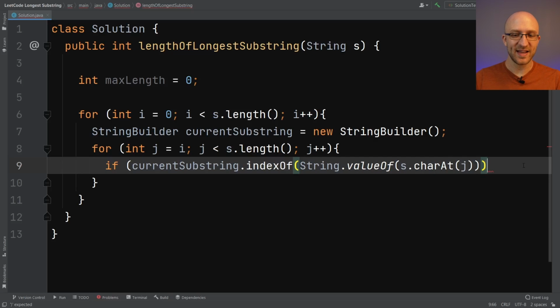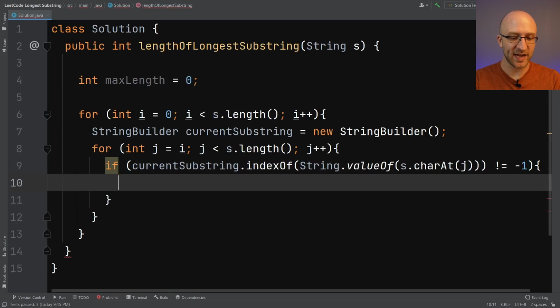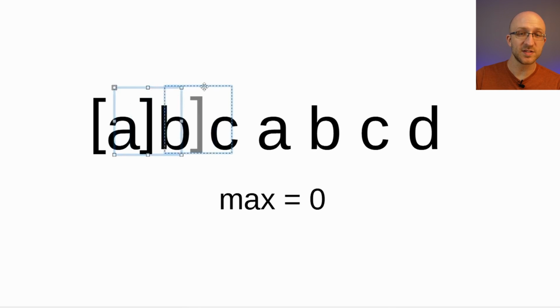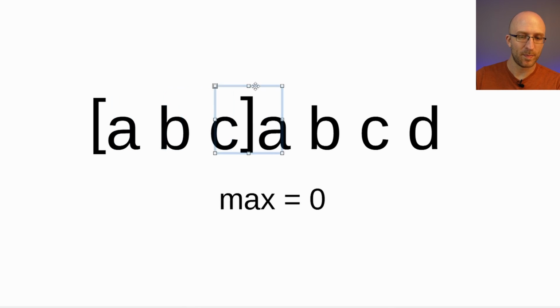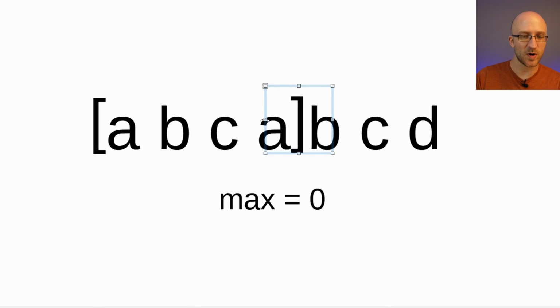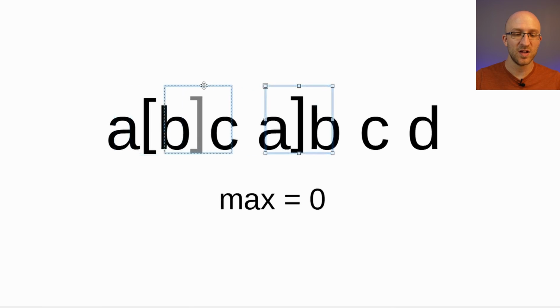What that means is, if the index of this character is anything except for -1, that means that character already exists in our substring and we have a repeated character. And as we said, once we find a repeated character, we want to break out of our inner for loop. So that is accounting for the situation where we're adding more things to our substring, making sure there are no repeated characters. But then once we're about to add a character that would be a repeat, so in this situation, when we're about to add an A, but we already have an A, that would break out of our inner for loop, and then it would start looking for substrings that start with the next character in the original string.